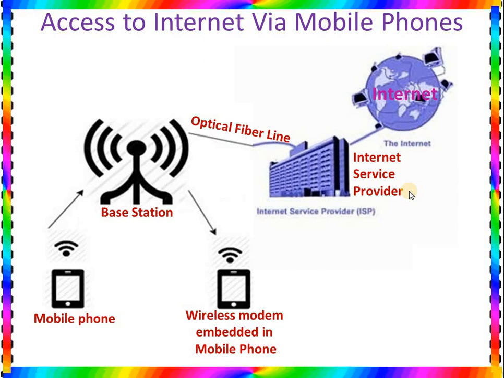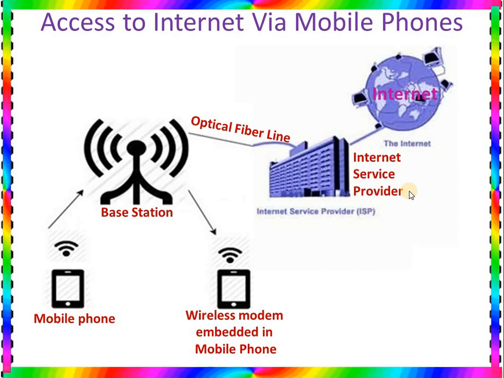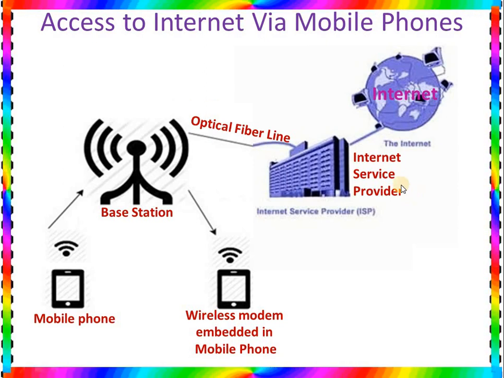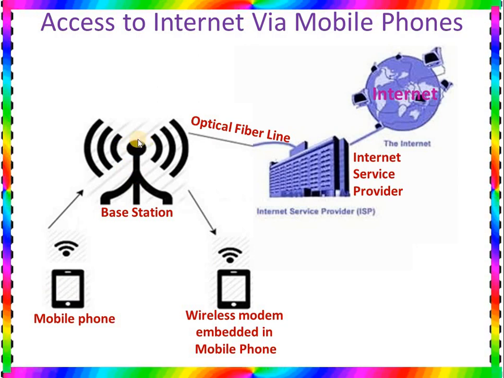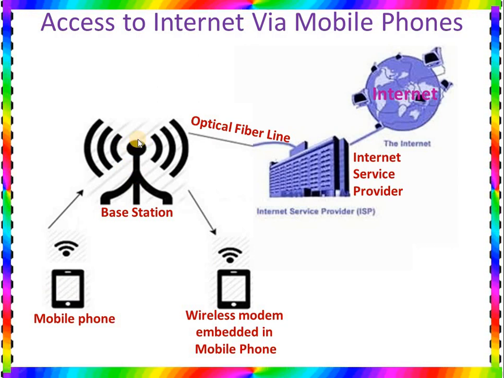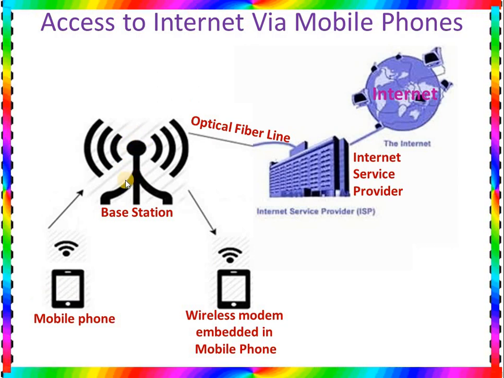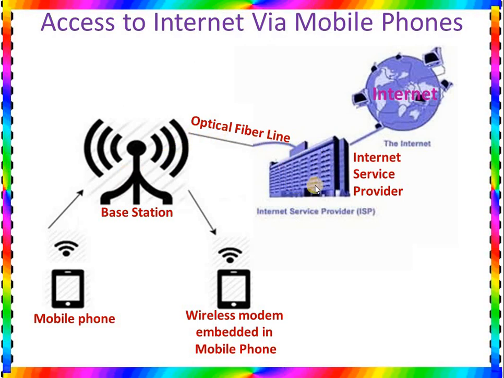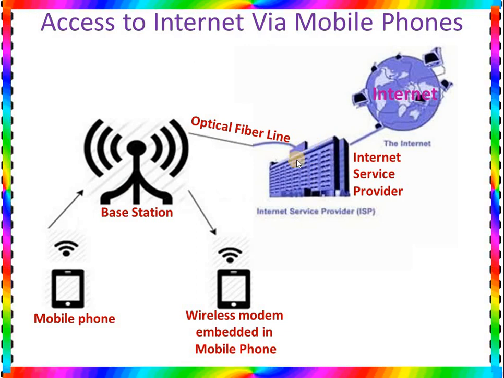Then the next is access to the internet by mobile phones, which is very popular these days. So what happens here? The same thing happens. The mobile phone is connected with the base station. The base station we call the mobile tower. The mobile tower is connected with an optical fiber line to the internet service provider, or you can say the mobile head office. The mobile head office is connected with the internet.